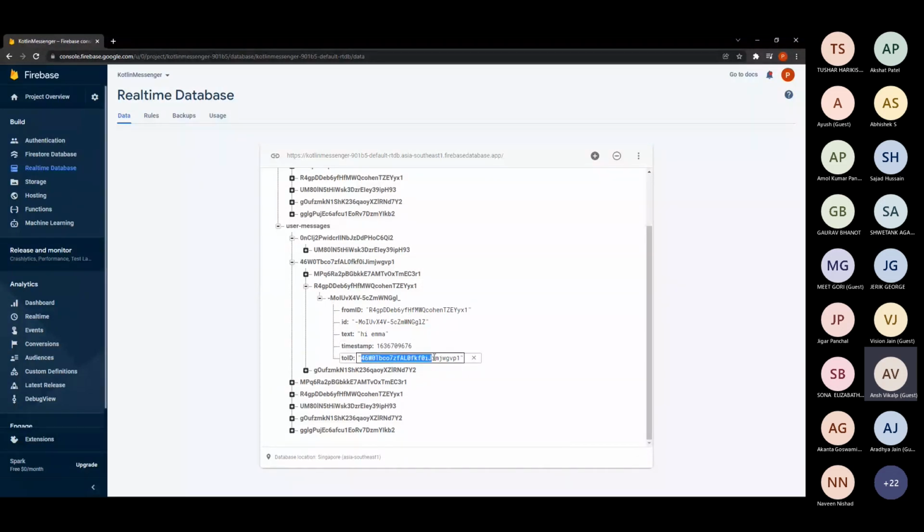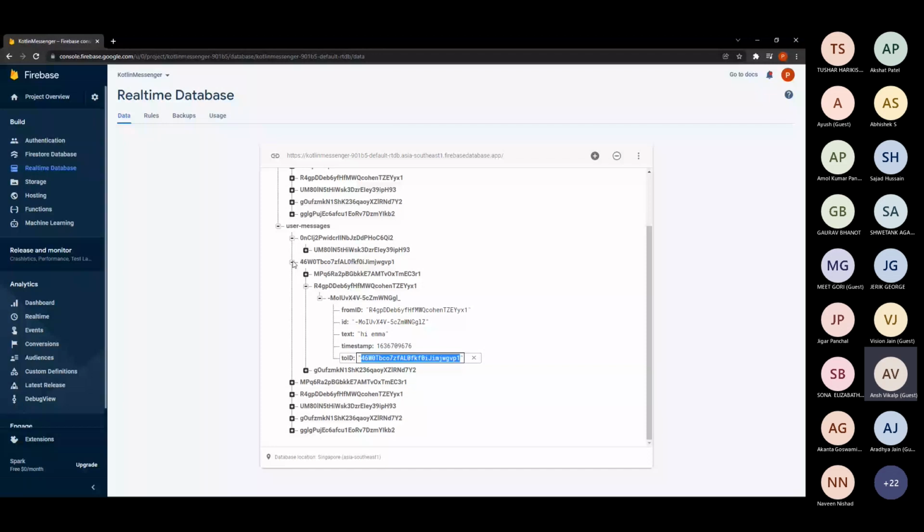Okay, so this is how you can differentiate who the message is going to and who the message is coming from. In order to differentiate, you just have two fields, from ID and to ID. From ID is my friend who is sending me the message, and to ID is me, who the message is being sent to. You can see to ID and from ID will be matching. For example, from ID is matched here. This is my friend, and to ID is my ID, which you can see in the very top hierarchy. You can see here, it's me.